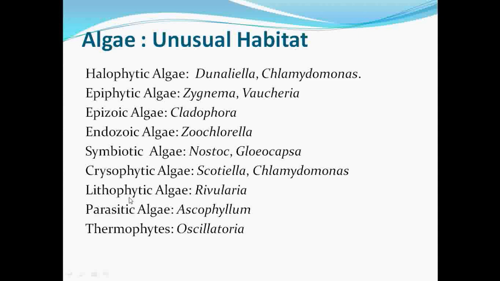Then next comes the lithophytic algae. Those algae which grow on the moist rock are called lithophytic algae. For example, Rivularia. Then next comes the parasitic algae.